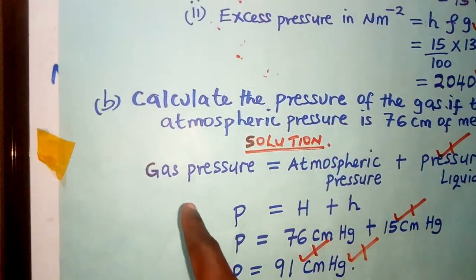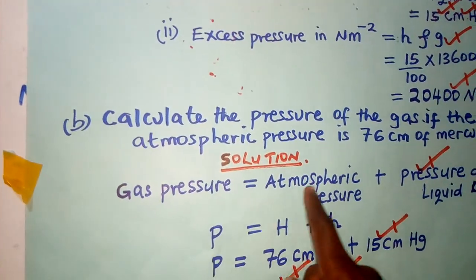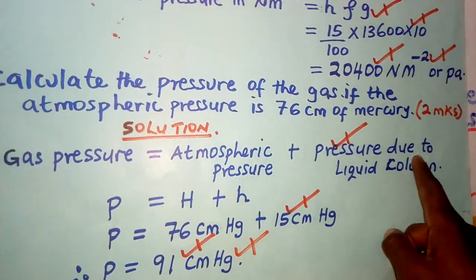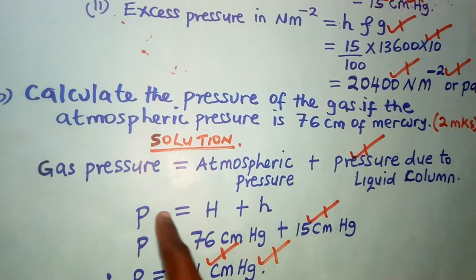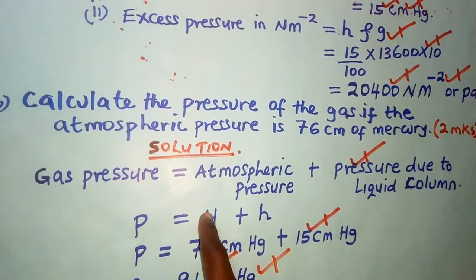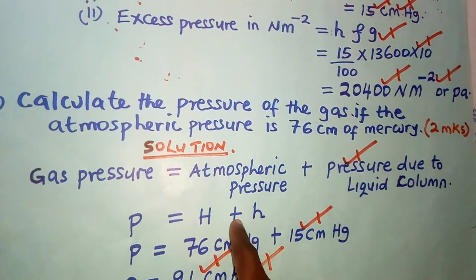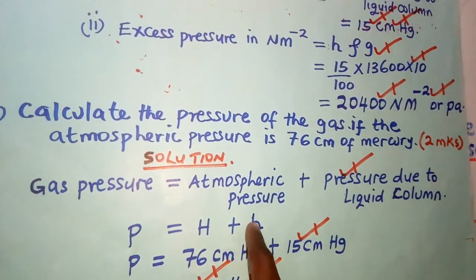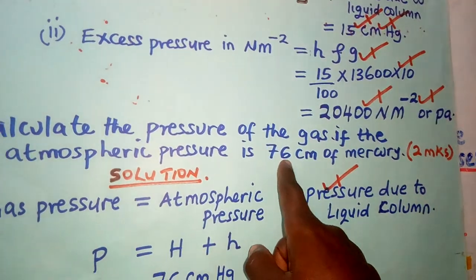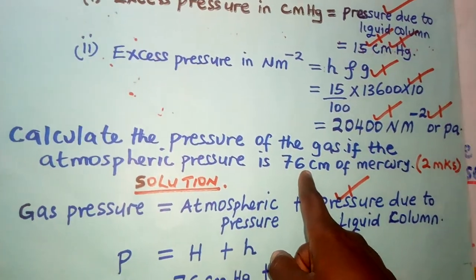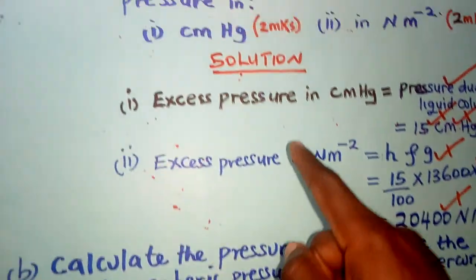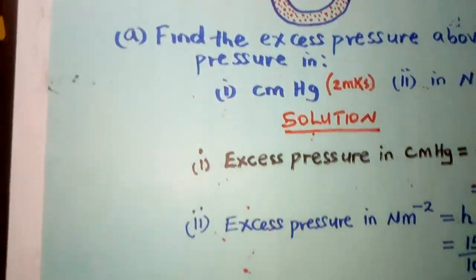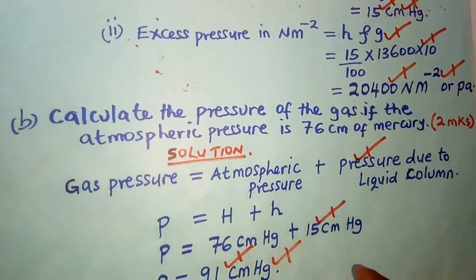So, what did we say? That the pressure of a gas is the same as atmospheric pressure plus the pressure due to the liquid column. P, which is the pressure of the gas, is equal to H, capital, that is atmospheric pressure, plus the pressure due to the liquid column. If the units are the same, then you just add. Here, the atmospheric pressure is in centimeters of mercury. What about smaller h? Smaller h is also in centimeters, so you just add.